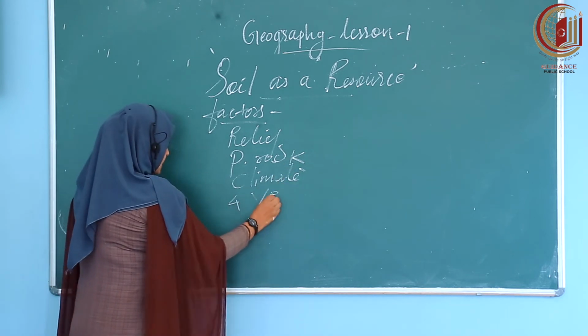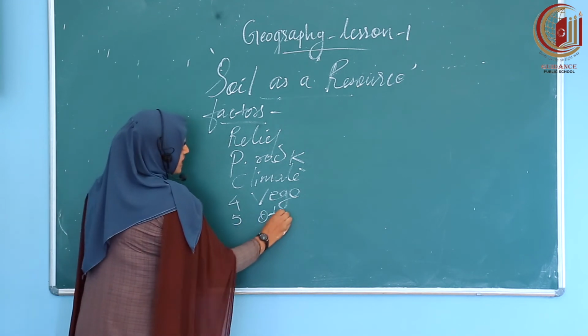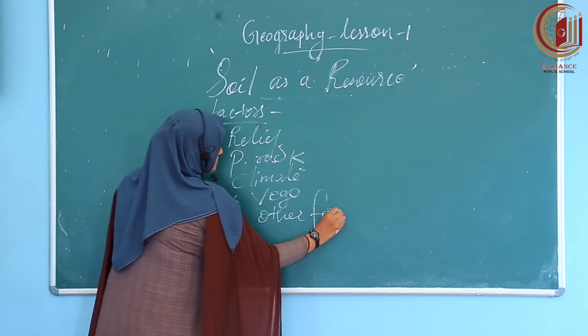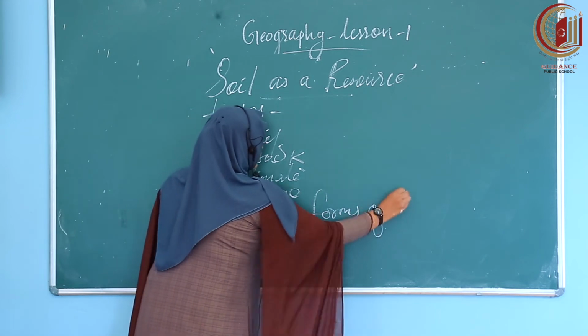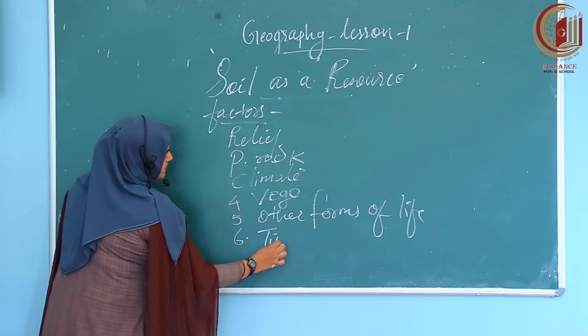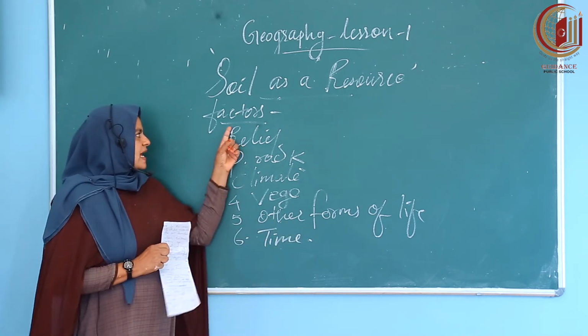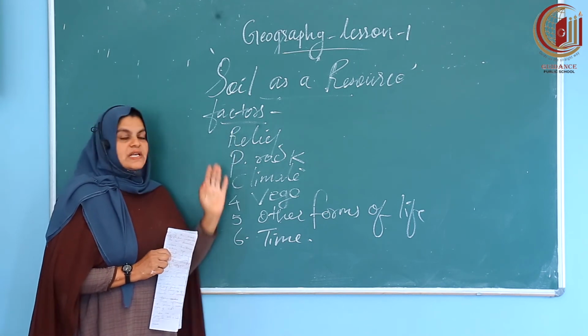Fourth one, vegetation. Fifth one, other forms of life. And sixth one, time. Dear children, with the help of all these factors, soil is forming.